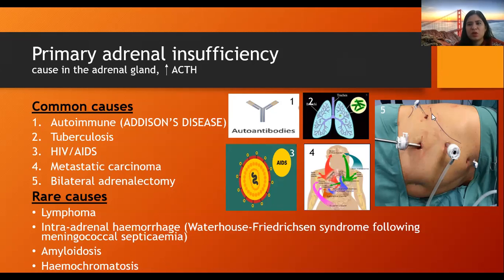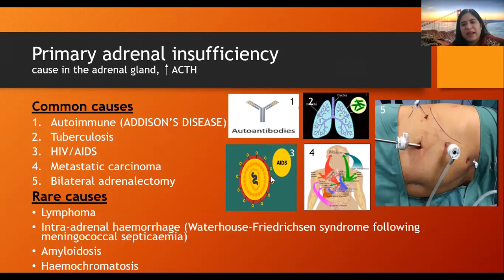So there is also a pictorial representation you can see. The first is for autoimmune, that is, some autoantibodies are present as in Addison's disease. Second is tuberculosis, some tubercular foci. The primary may be inside the lungs, but secondary metastasis of the tuberculous focus from the primary to the adrenal glands.